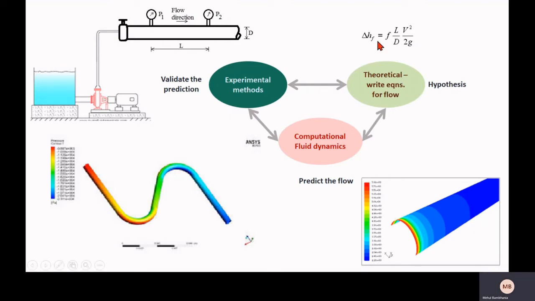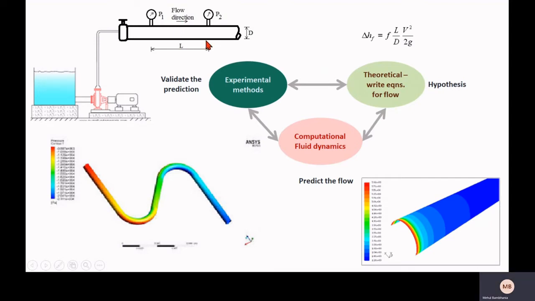The second approach is the theoretical or analytical approach, in which we utilize correlations or governing equations based on the physics of that particular problem. If it is a flow through a pipe problem, we can use the standard equation, referred to as the Darcy-Weisbach equation, to estimate the pressure loss in this pipe. There are certain hypotheses and assumptions considered in this equation, so it is restricted to finding the pressure loss in this type of pipe only.